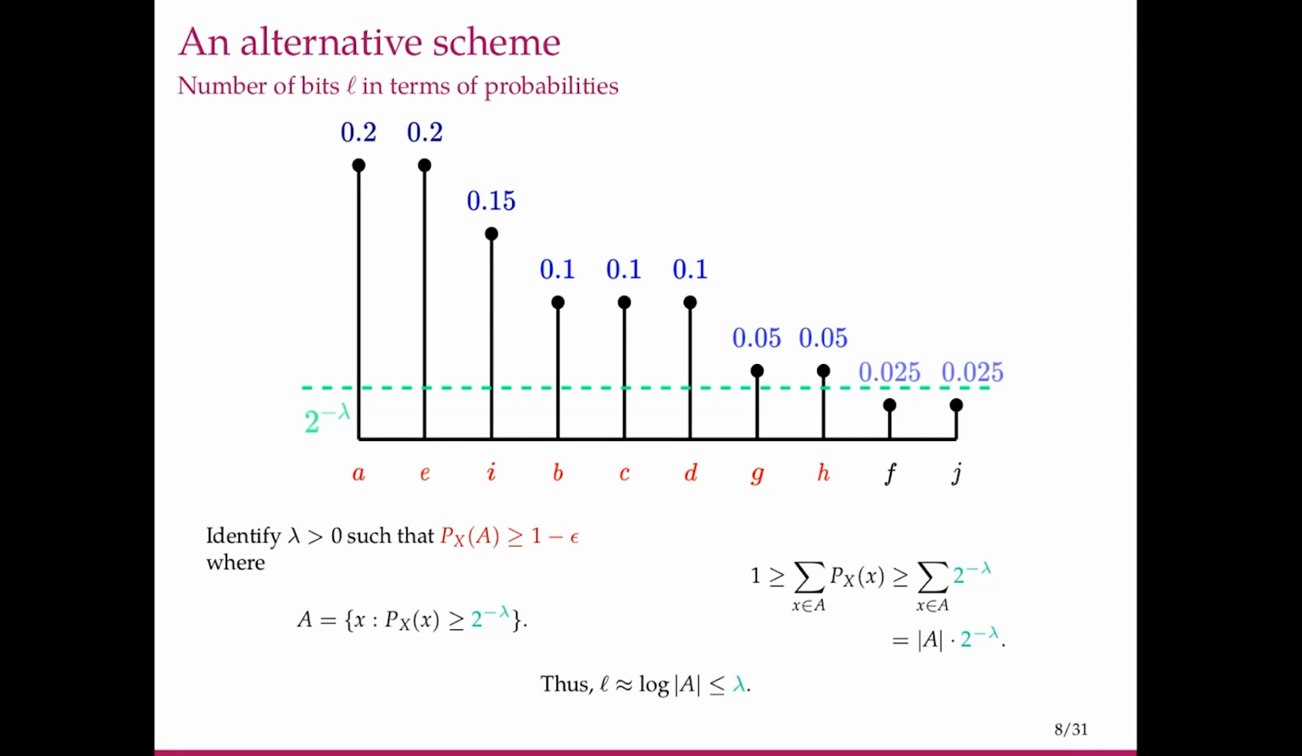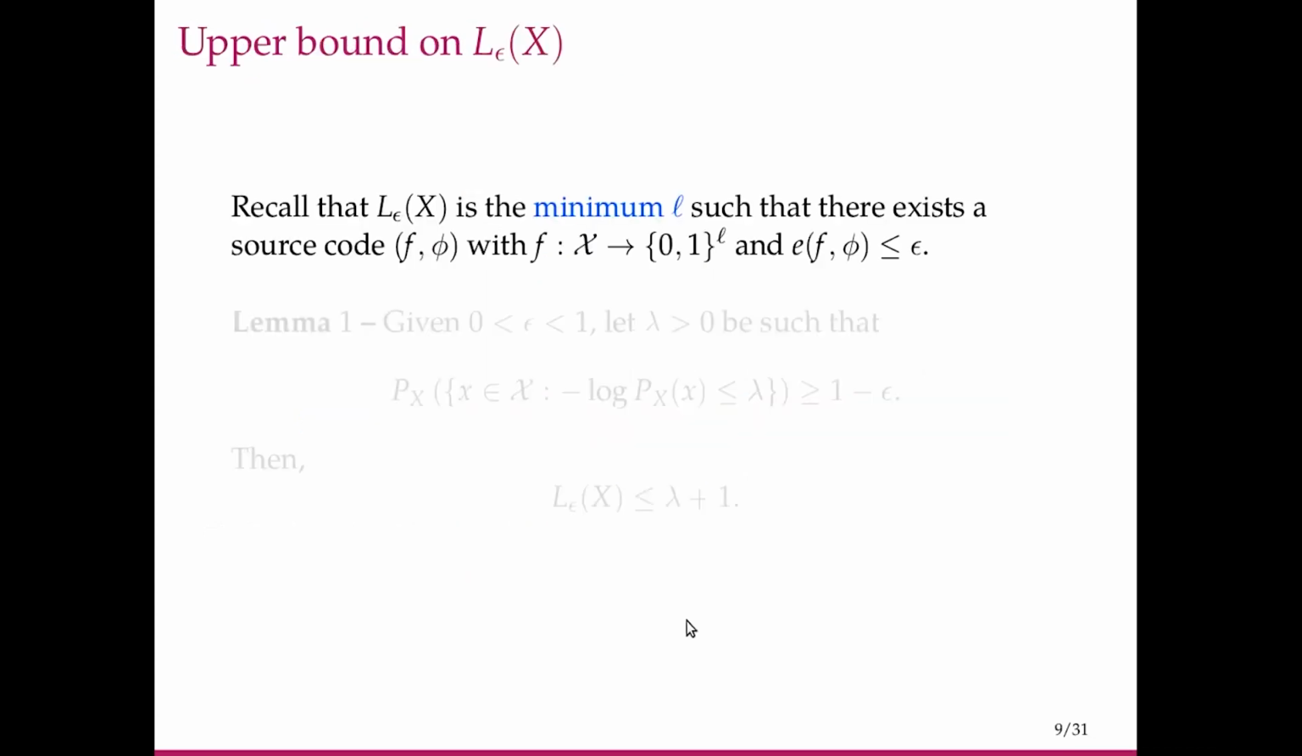In other words, what we are trying to do here is to characterize the minimum number of bits which is sufficient to store a set which has probability greater than or equal to 1 minus epsilon. In other words, we are trying to characterize what L_epsilon of X is. So can we do it using this kind of a strategy? Recall that L_epsilon is the minimum L such that we can build a source code with probability of error less than or equal to epsilon.